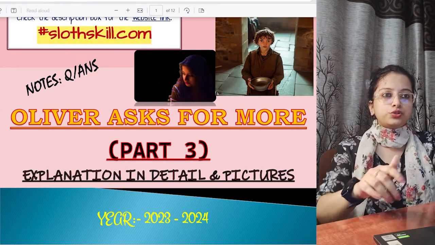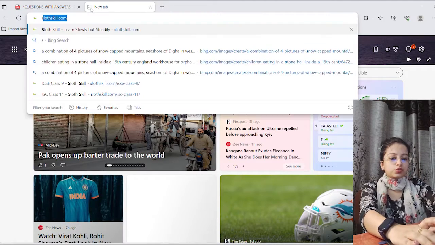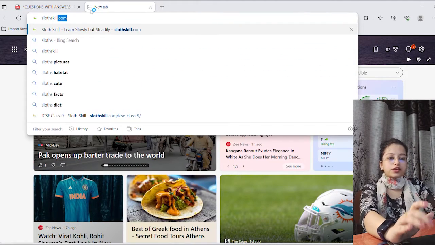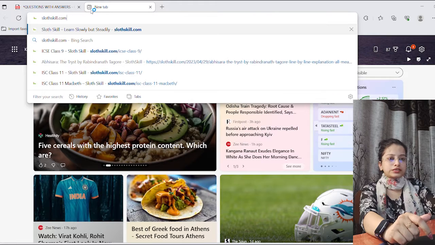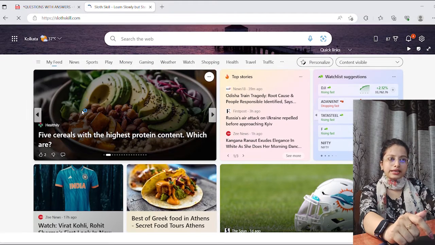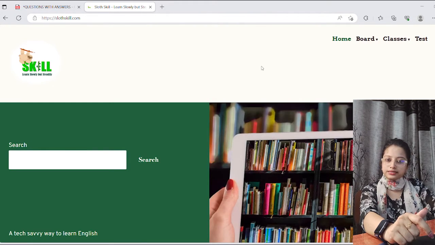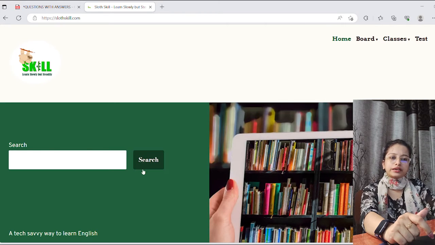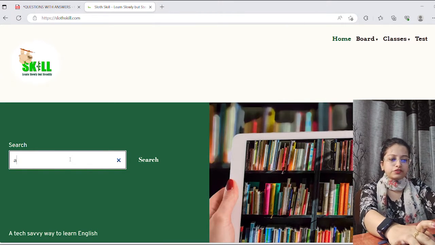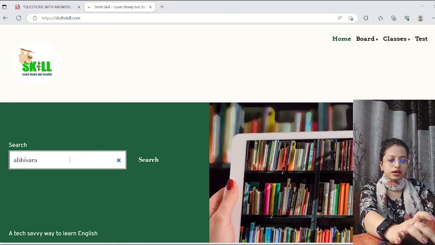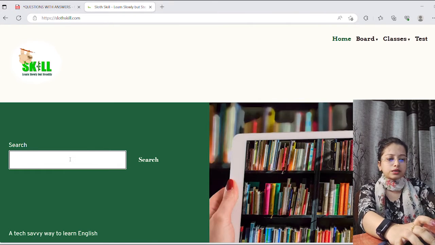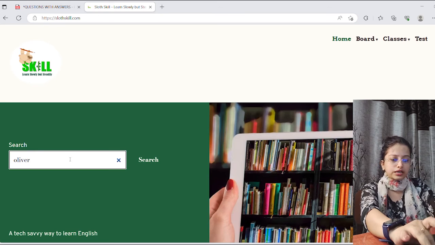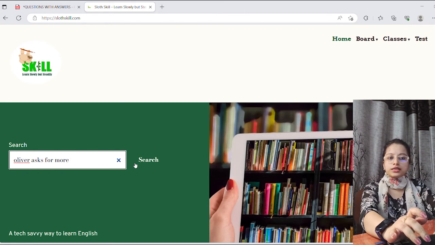I'll show you over here once again. Just go there and type slotskill.com. Once you type this, you will land on a page like this. As you can see, different classes are there, or you can even write your topics. For example, if I write Abhisara, or Oliver, because we are doing Oliver Asks for More, let's search for that.